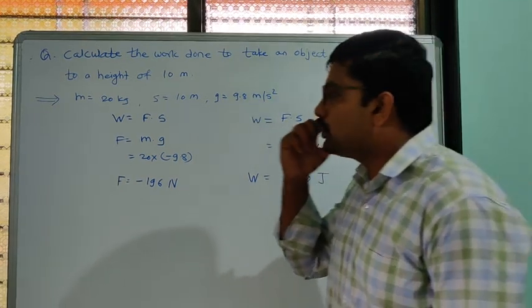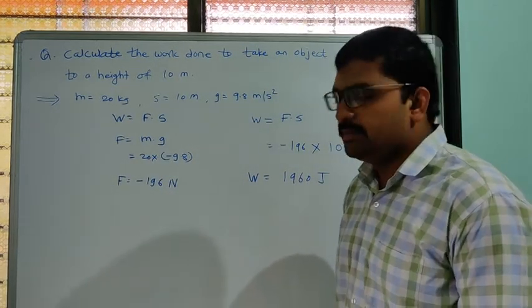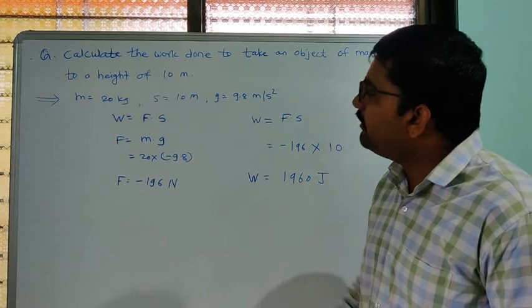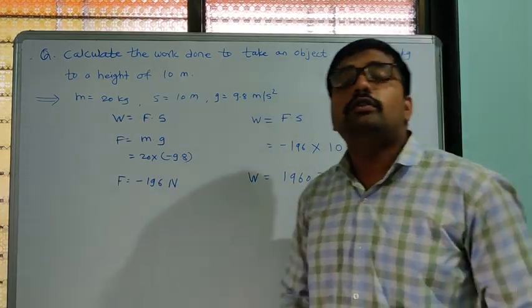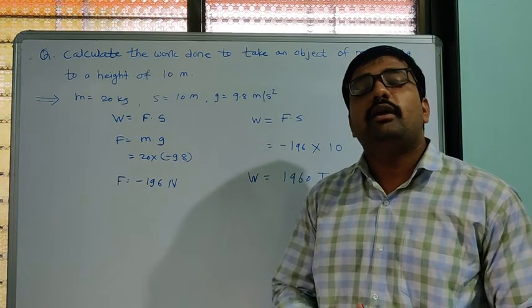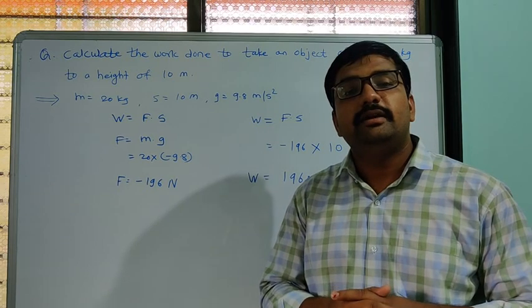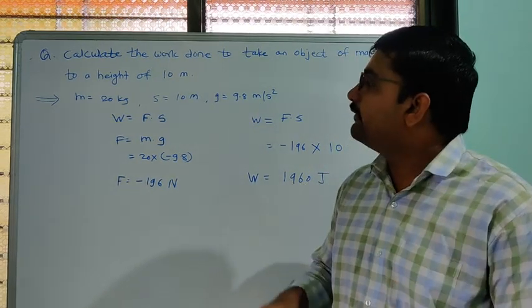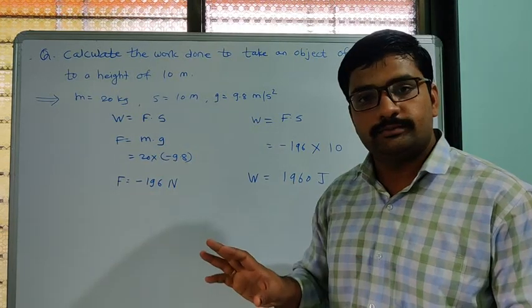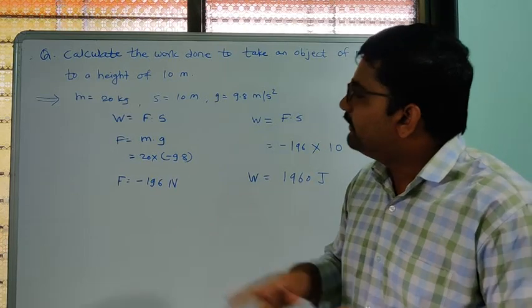Then we know the formula of work done is force into displacement. But here force is not given. Simply, the force on an object, the gravitational force acting on an object, is nothing but its weight. That weight is simply the force. So here we have to calculate that force.